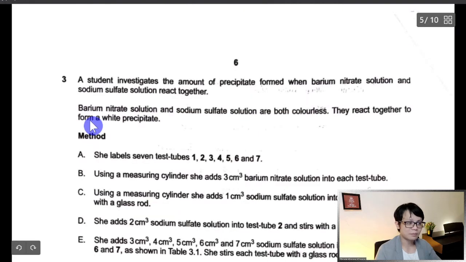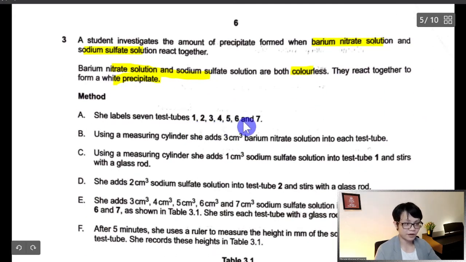Number 3. A student investigates the amount of precipitate formed from barium nitrate solution and sodium sulfate. Barium nitrate and sodium sulfate are colorless. They react together to form a white precipitate. So they label it 1, 2, 3, 4, 5, 6, 7.